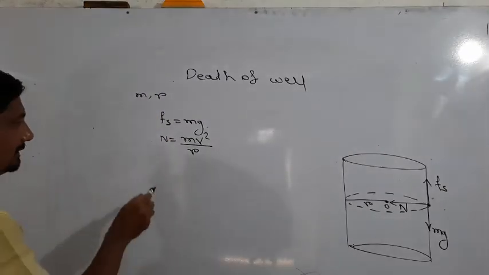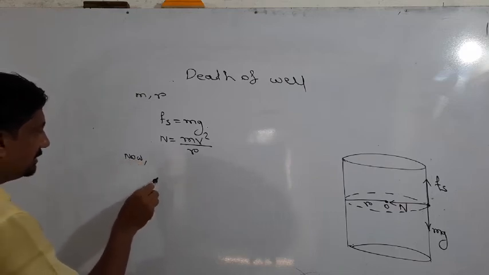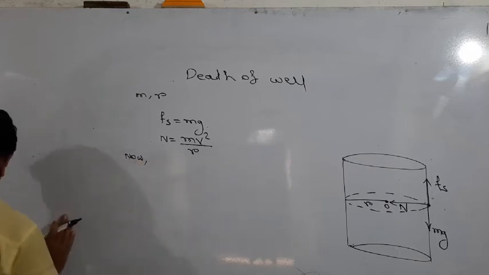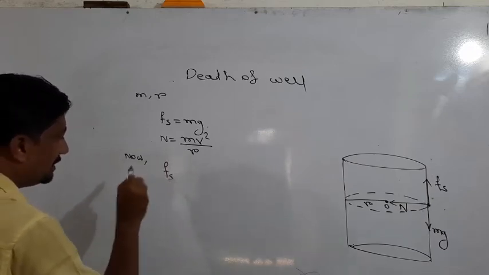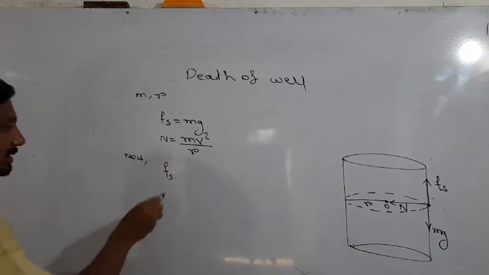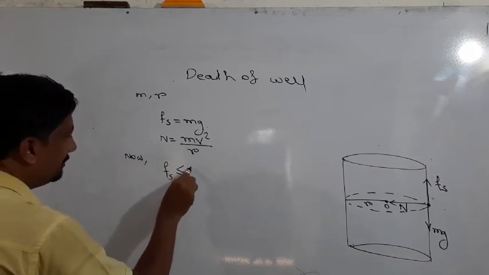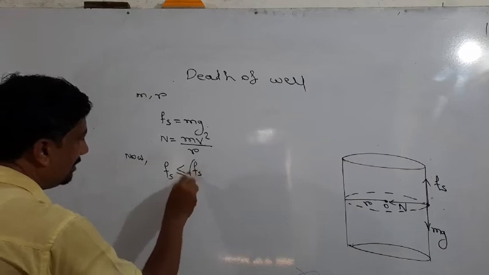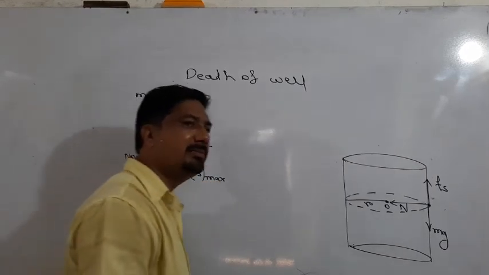Here, the main thing is that the static frictional force must be less than or equal to the limiting value. The limiting value is the maximum frictional force.